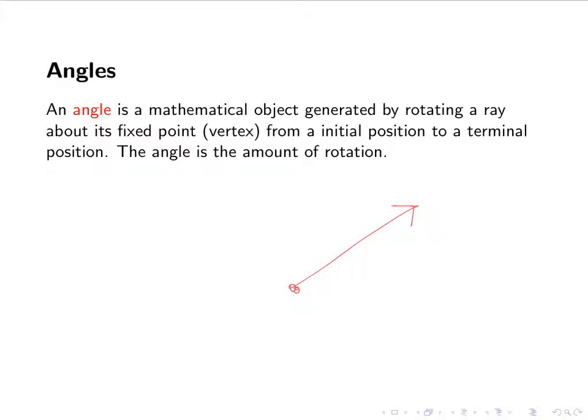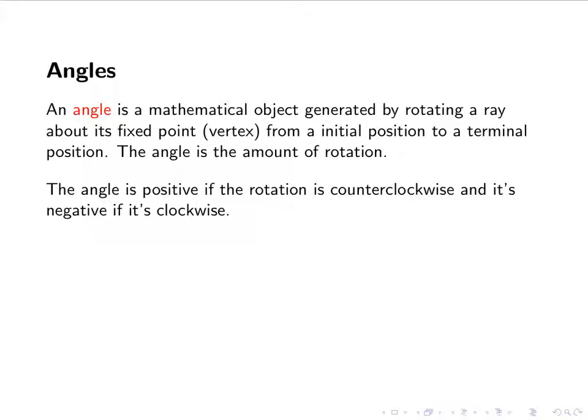So what we do is we take this ray, or half a line, and we rotate it about its fixed point, the vertex, from an initial position, so I'll put I for initial, to a terminal position. So I rotate it to my terminal position. The angle is the amount of rotation, so how much I moved it. The angle is positive if the rotation is counterclockwise, and it's negative if it's clockwise.